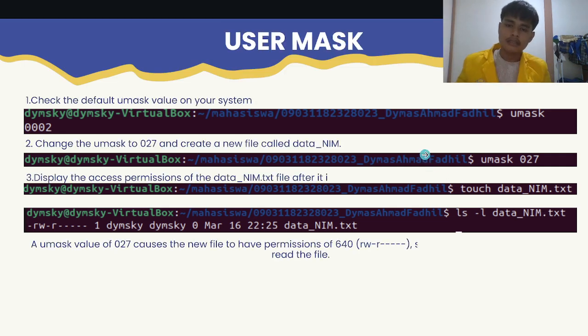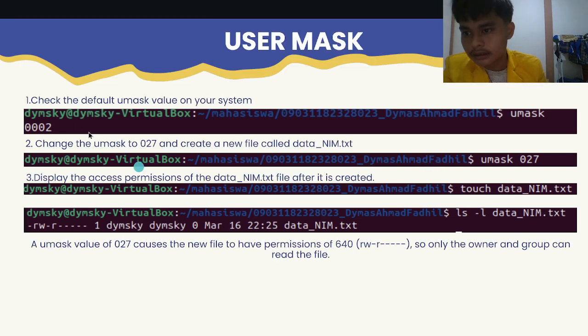Okay, next I will show you umask. The first question: check the default umask value on your system. I will use umask and it shows 0002. Question number 2: change the umask to 0027 and create a new file called data_nim.txt.